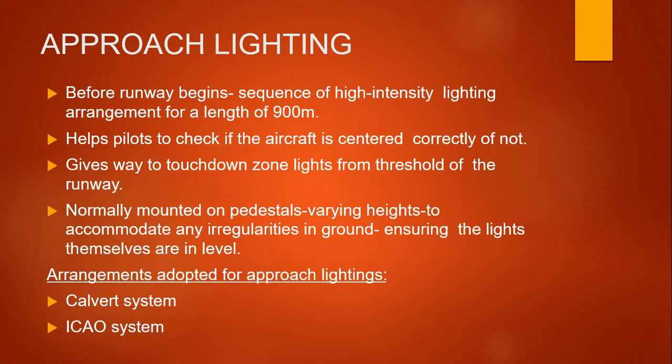Normally it is mounted on pedestals of varying height to accommodate irregularities in the ground, ensuring the lights themselves are level. Two arrangements are approved for approach lighting: the Calvert system and the ICAO system.